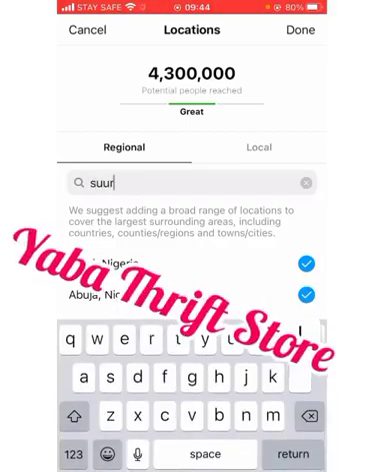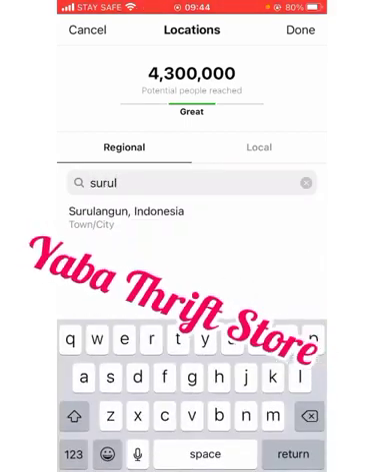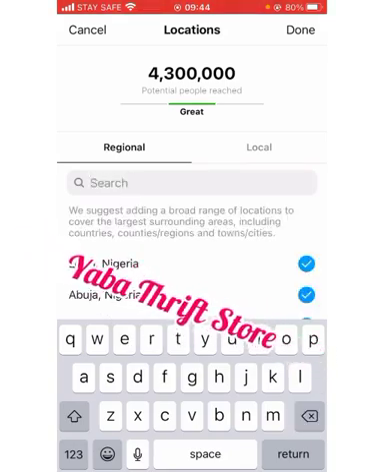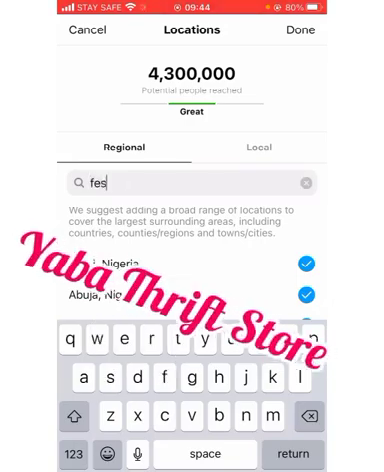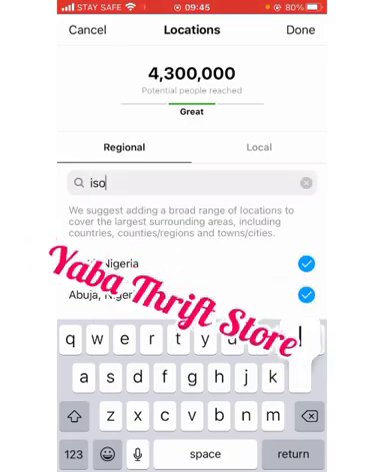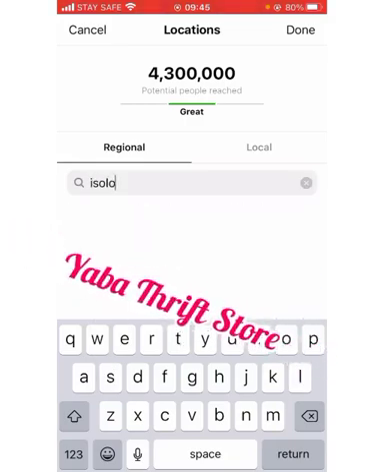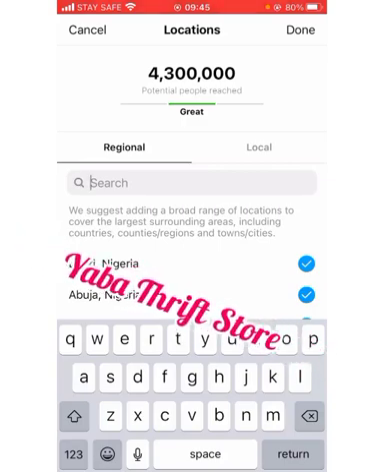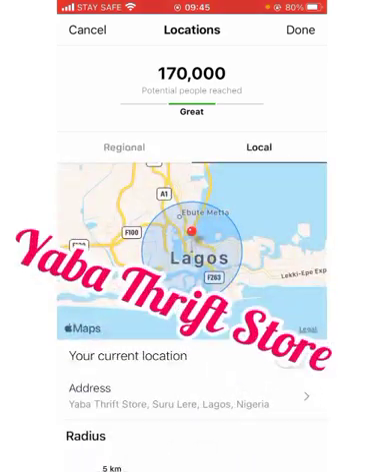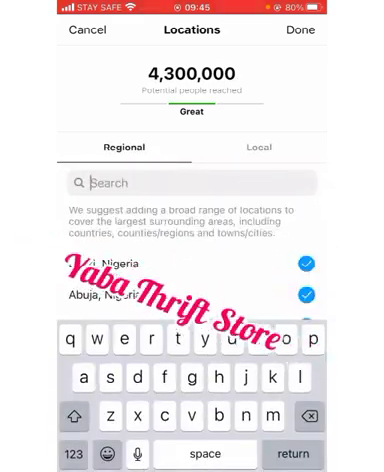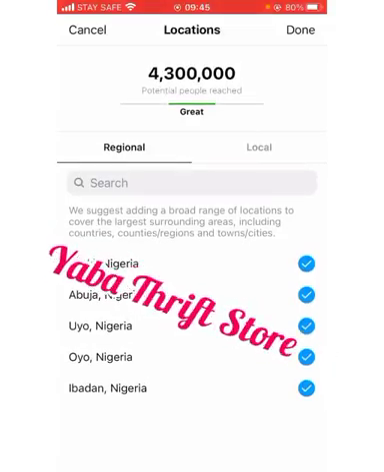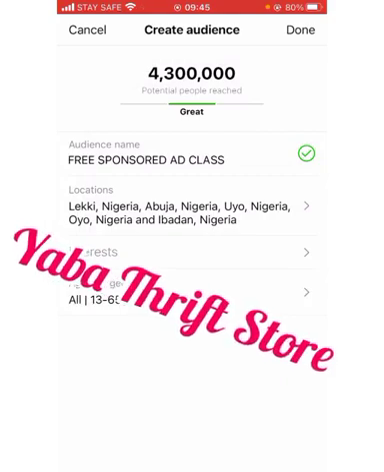You want to pick Surulere. Where is Surulere? Surulere isn't appearing here. But let's say you want to pick Festac, is Festac going to appear here? Festac isn't appearing. Is my network bad? You can pick different regions. Why is this thing not appearing? I think my network is bad, because all these places are supposed to appear. But let's say this is it for now. Please remember to add other places, but this is just a sample. So you click on done.